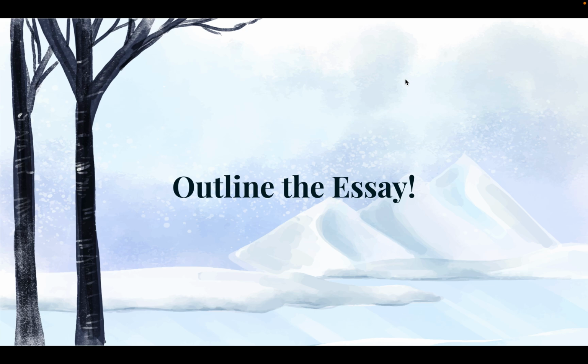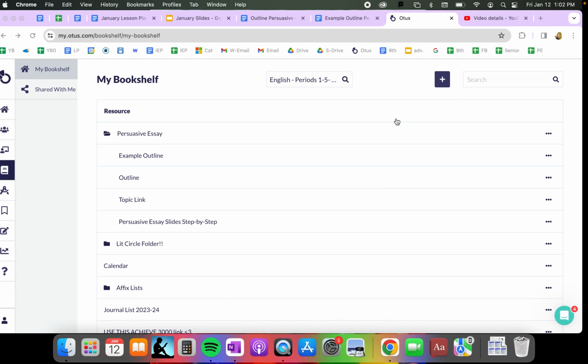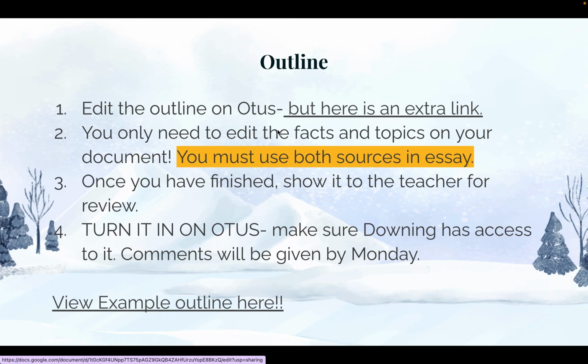This is how to outline the essay. This is exactly how we've done it in the past. You will edit your outline on Otis, or a copy has been made for you that is available on your Google Drive. But here's an extra link. It is also on our Otis page right here in case you need it, but there are many places that you can find this template.